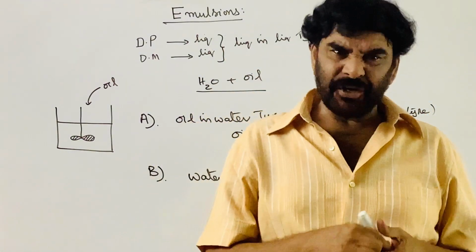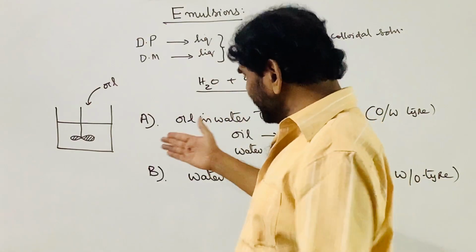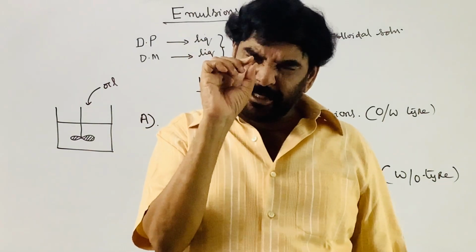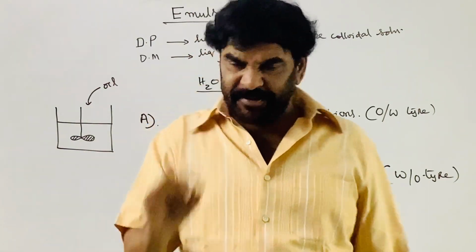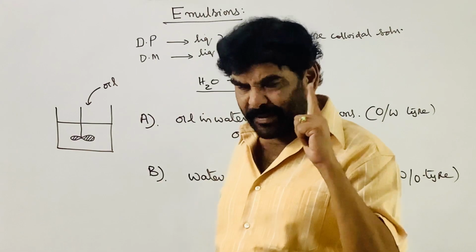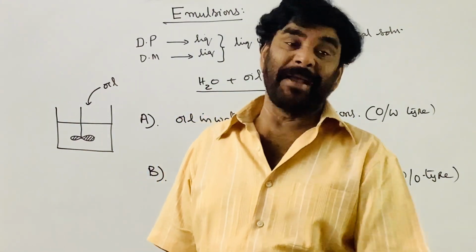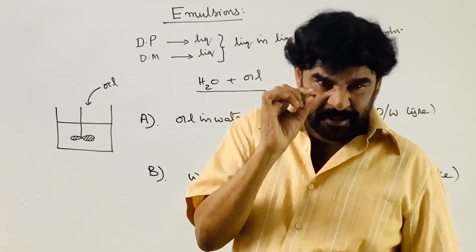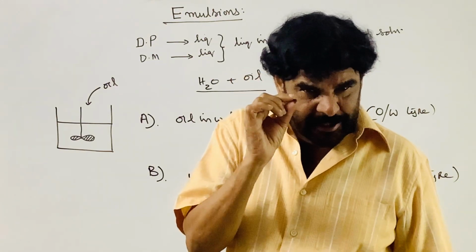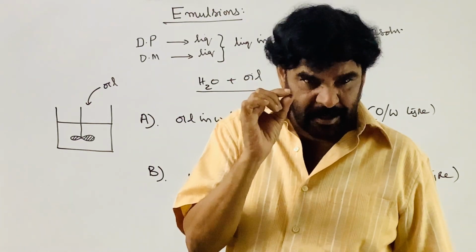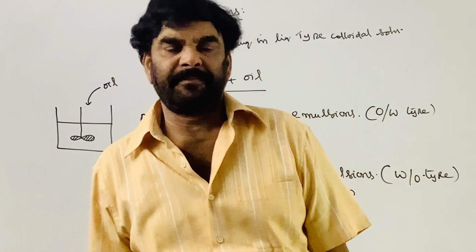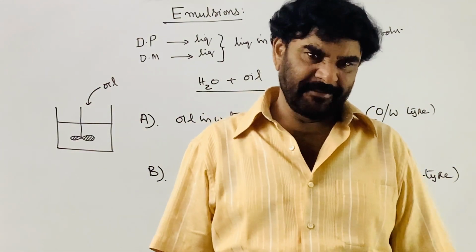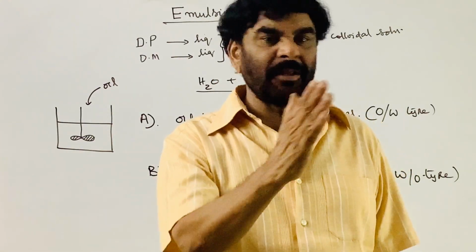Remember, in the emulsion the oil is dispersing in the water. You are breaking it into small micro droplets distributed in the water, which you can see with the naked eye, or at least with a microscope. The size of the colloidal particle in the emulsion is a little bigger than that of normal salts. Sometimes they are visible to the naked eye, or we can see them through the microscope.